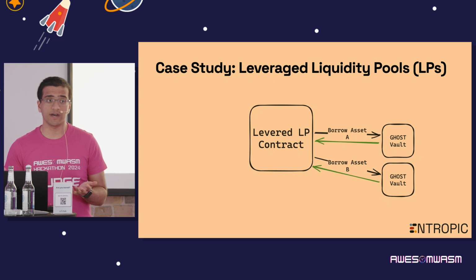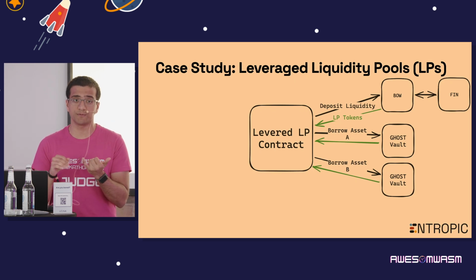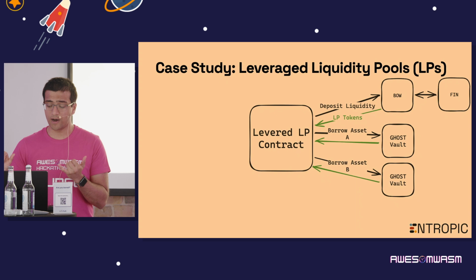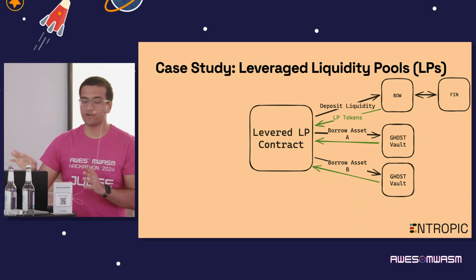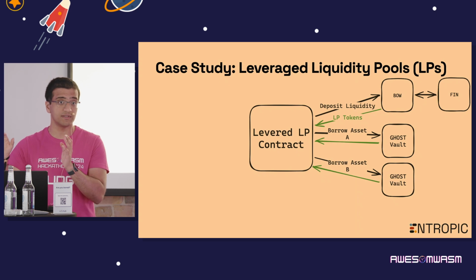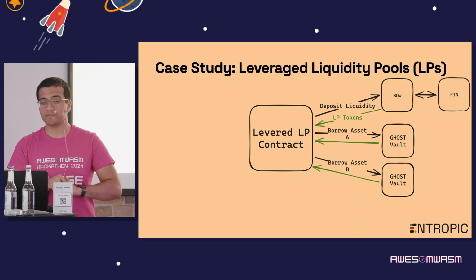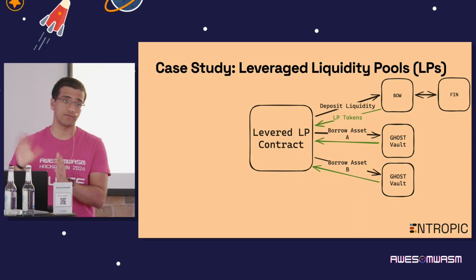So we're actually plugging now into two different Ghost Vaults. And at the same time, we're using the initial user-provided liquidity plus the Ghost Vault borrowed liquidity to deposit liquidity into Bow, which in the background, as we mentioned, uses Fin to place its trades to generate revenue and so on. And then our positions consist of these LP tokens that are returned from Bow.